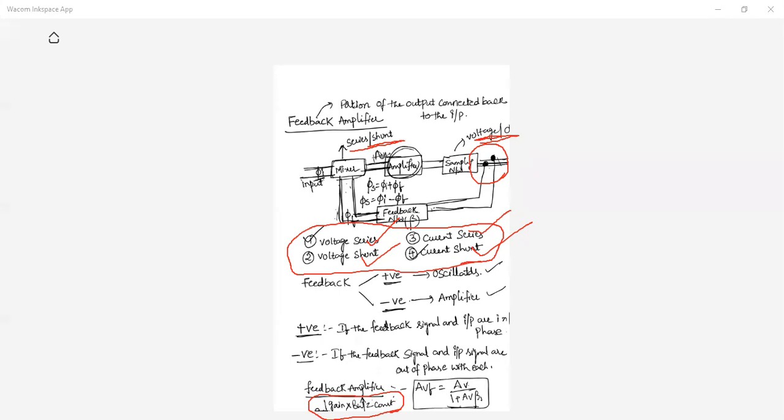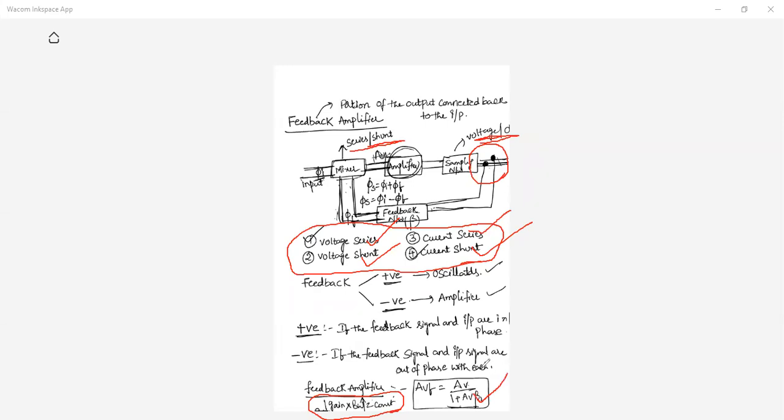Is it clear to all of you, these points? How many types of feedback amplifiers are there? There are 4 types of feedback amplifiers: voltage series, voltage shunt, current series, and current shunt. Is it clear up to this? What is the overall gain expression? Av by 1 plus Av beta.